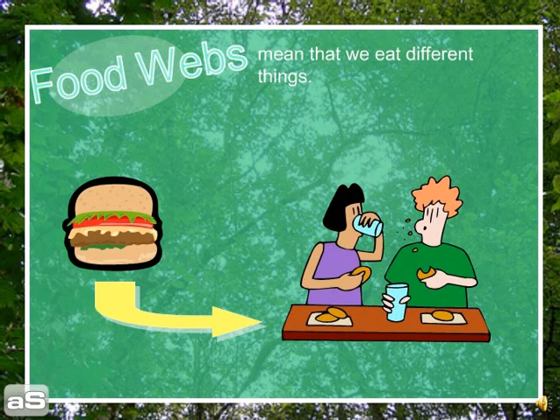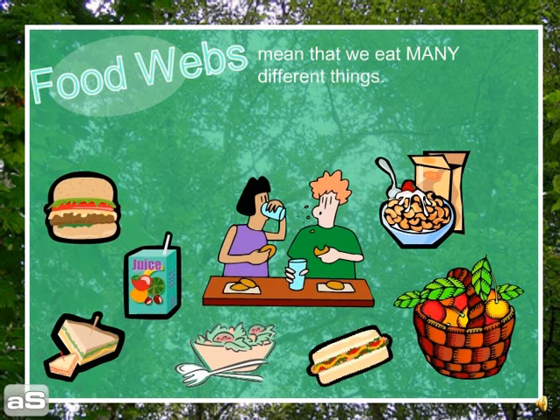But of course, hamburgers are all well and good, but we don't always eat the same thing every day, day in, day out. We always try to give variety of things. You might eat several different types of foods in a day. You might eat hamburgers, juice, sandwiches, salads, hot dogs, fruit, cereal. All of these different things would be its own food chain. But writing all those food chains would definitely be difficult. There must be an easier way to put them all together.